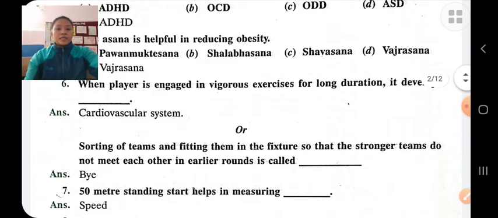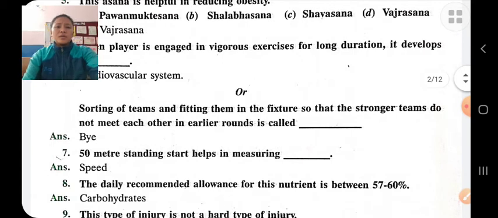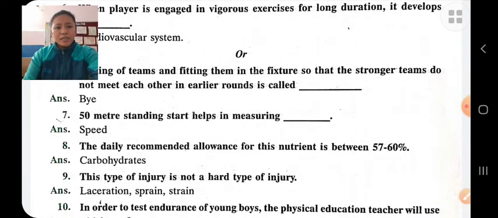Sorting of teams and fitting them in a fixture so that the stronger teams do not meet each other in the earlier round is called seeding. Bye is a sort of privilege given to a team to play in the next round without playing the first round. But here the correct answer is seeding. 50 meters standing start helps in measuring speed.